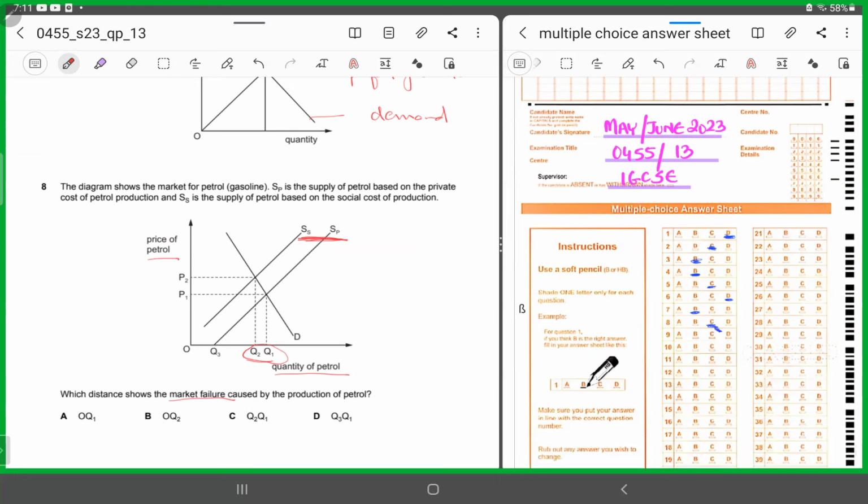It is showing the existence of external costs, because we all know that the social cost is equal to private cost plus negative externalities. So the difference between Q2 and Q1 is the existence of negative externalities. That is why the social cost of supplying petrol is higher than the private cost of supplying petrol. All right. It has to be C.